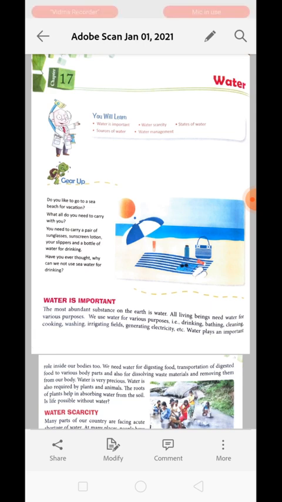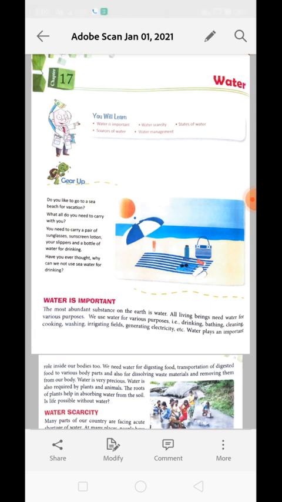Water is the most abundant substance on the earth. All living beings need water for various purposes. We use water for drinking, bathing, cleaning, cooking, washing, irrigating the field, generating electricity, etc. Water plays an important role in our body too. We need water for digestion, transportation of digested food to various body parts, and also for dissolving waste material and removing it from our body. Water is very precious.